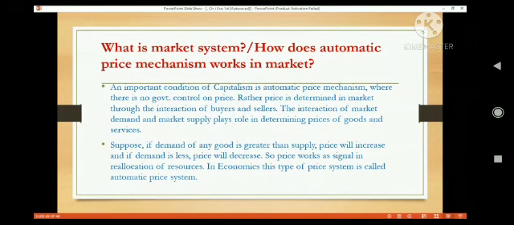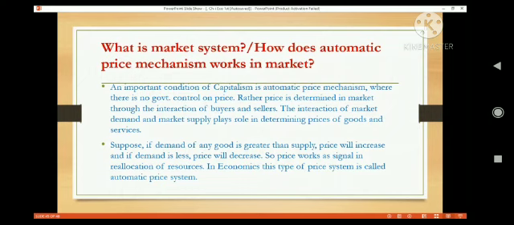Now let us see the market system that we see in the mixed economic system and also in capitalism. What is the market system? How does the automatic price mechanism work in the market? We have to have a proper idea about this, because this is a common feature of capitalism and also of the mixed economy.